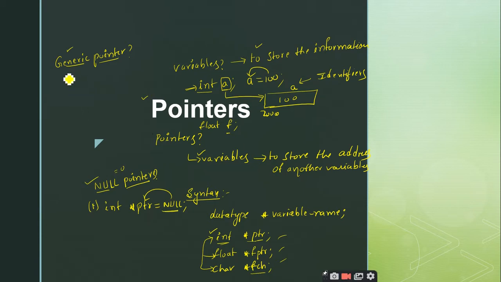First of all, tell me what do you understand by this term generic pointer? What do you understand by integer pointer? It stores the address of an integer variable. Super, right. It stores the address of integer variable only. Floating pointer means it stores the address of another floating point variable only. Character pointer means it stores the address of another character variable only. But generic, at least tell me what is the meaning of generic?